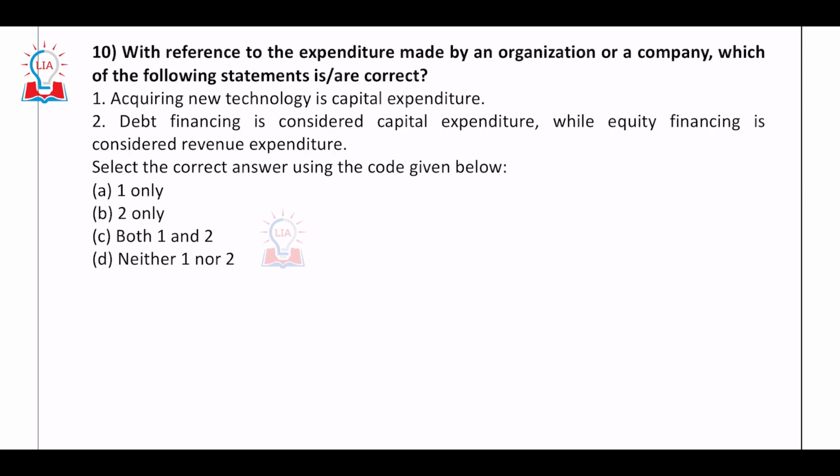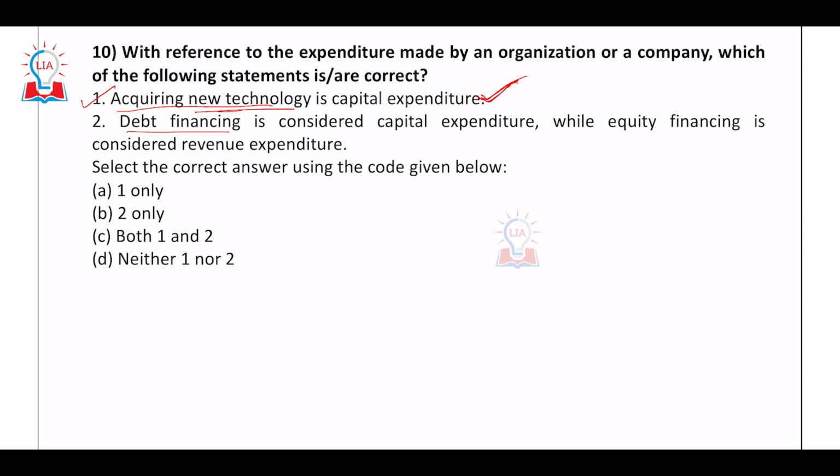Next, question number 10. This was again a pretty direct question. You have to just break the entire sentence into smaller pieces, concepts, and then understand. So acquiring new technology is capital expenditure or not? Absolutely, it is capital expenditure. So what is capital expenditure? The expenditure which leads to the creation of assets, or betterment of the existing assets or the processes, right? Which is going to yield you better return going forward. So that would be capital expenditure. So one is absolutely right.